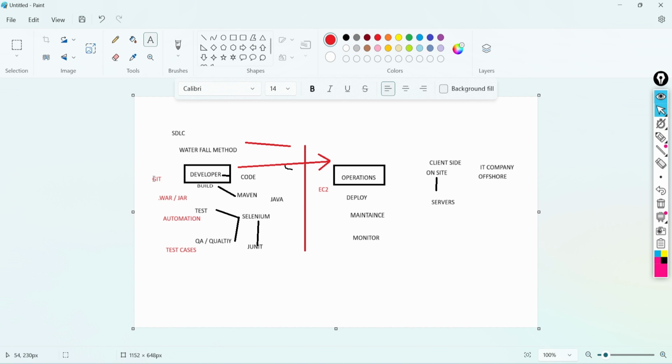This was taking a lot of effort and a lot of manual steps. Whenever one more code commit came, again they had to go to the next step. They had to make a new build, test it, and then deploy to the EC2 instance. After that, the manual testing and the automation testing were done. Everything was a headache for the IT industry, and to fix all these issues, they came up with one guy, who is called the DevOps guy.